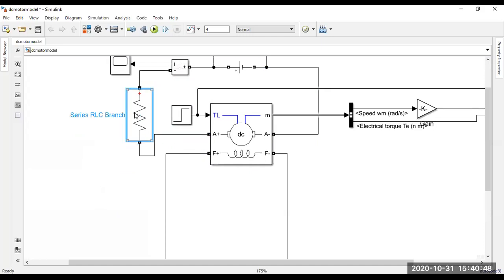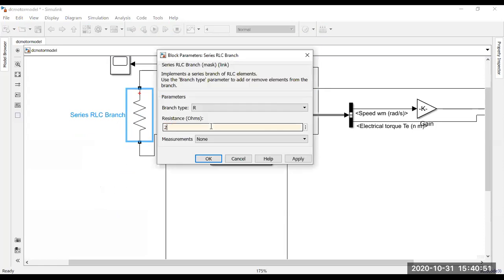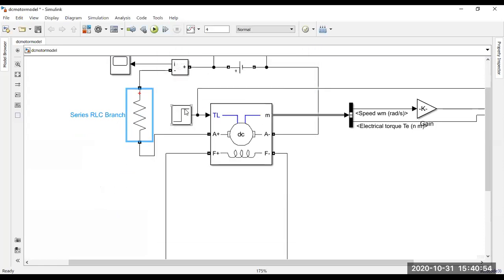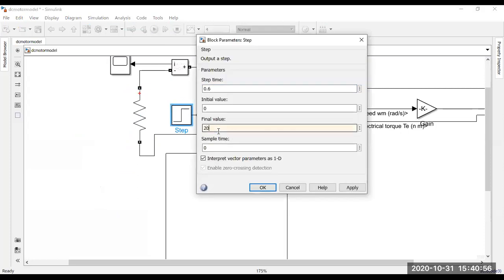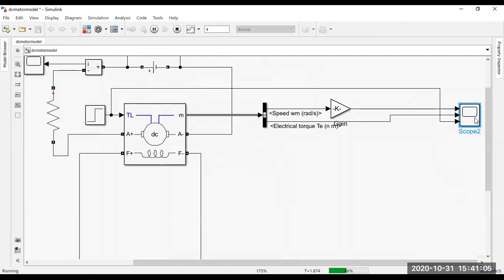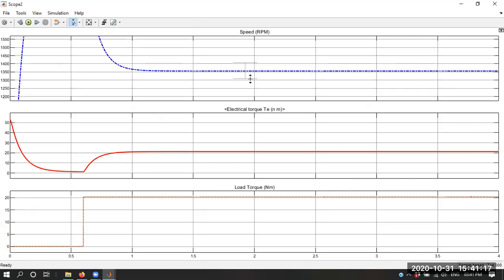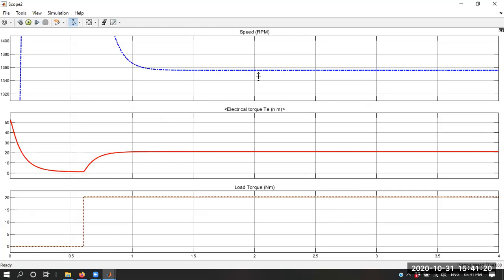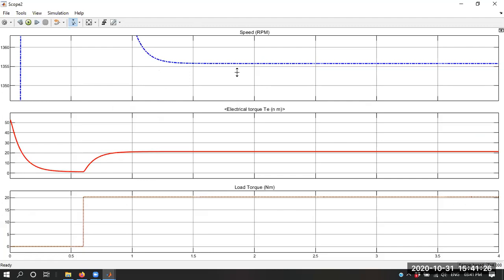Initially let's take a very small value because a huge amount of current is flowing, so let's select 2. Let's run the simulation and observe the speed. Now let me share my screen. You can see the original speed is 1750 rpm, that is the rated speed, but now the speed is reduced to 1355 rpm.